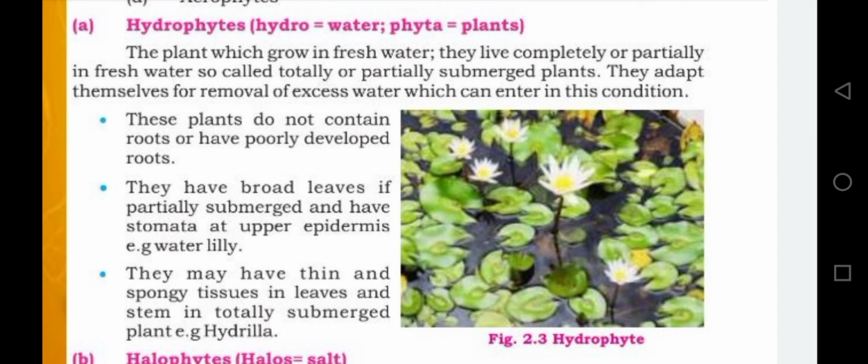As we all know, a plant's leaf has the stomata for gaseous exchange in the lower epidermis, but in the case of water lily, the plant is submerged in water, so the stomata are found on the upper epidermis for gaseous exchange.